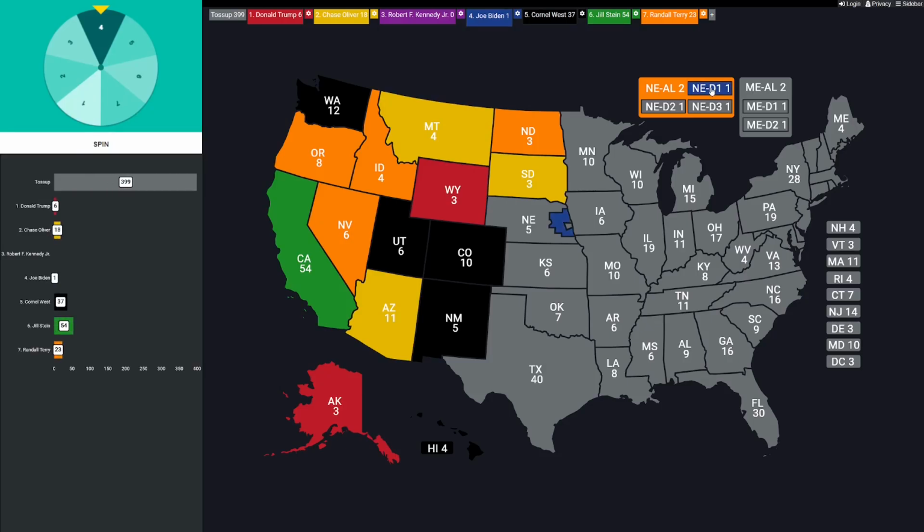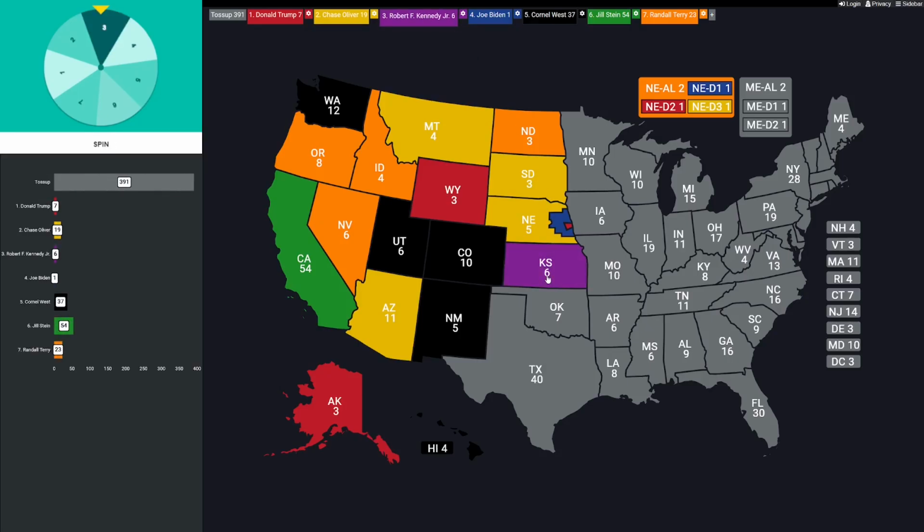So everybody's in now except RFK. Let's go to Nebraska's second congressional district. 1 electoral vote again, and that's going to be number 1, Donald Trump. Next, Nebraska's third. Last vote for Nebraska. It's going to go to number 2, Chase Oliver. Next, we've got Kansas, 6 electoral votes. And that's going to go to number 3. Kennedy makes his entrance on round 1.